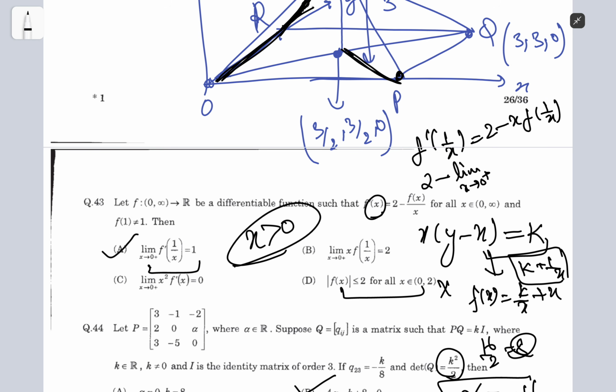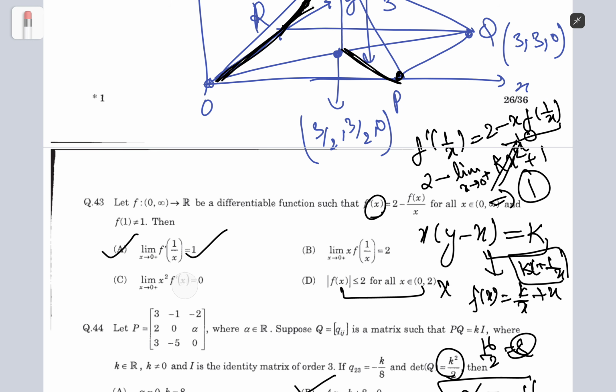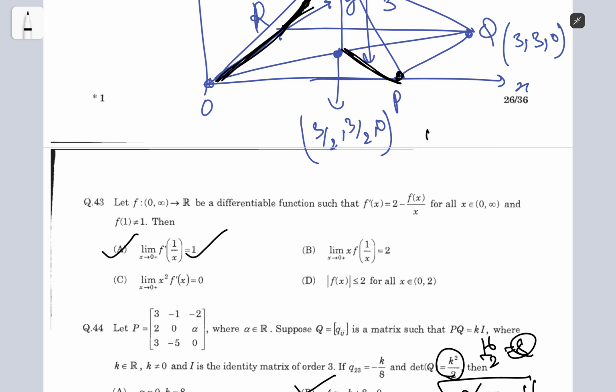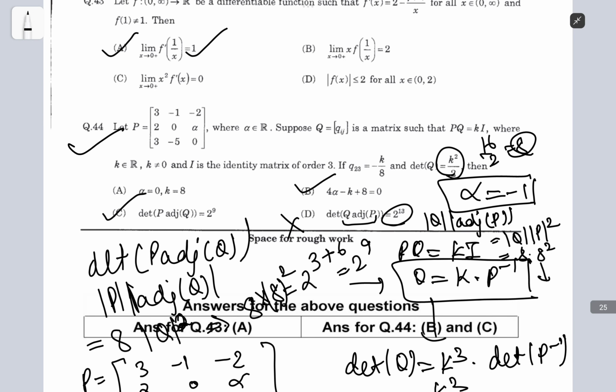So f of 1 by x would be kx plus 1 by x. So once I take this, I should be left with kx square plus 1. So when you take limit x tending to 0, you should get 1. So this one was correct. The other ones you can just similarly put in the values, right? This one was a good question.